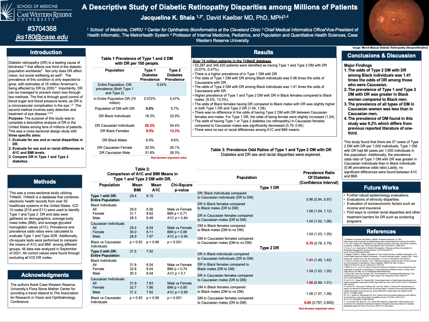If we go to Table 3, we're looking at the prevalence odds ratios of type 1 and type 2 diabetes with retinopathy. For type 1 diabetes with retinopathy, Black individuals had 0.96 times the odds of retinopathy compared to the Caucasians with retinopathy. In contrast, in type 2 diabetes with retinopathy, Black individuals had 1.41 times the odds of retinopathy compared to Caucasians with retinopathy. When we evaluated for sex disparities, Black females had 1.08 times the odds of type 1 diabetes with retinopathy and 1.04 times the odds of type 2 diabetes with retinopathy compared to Black males with retinopathy.